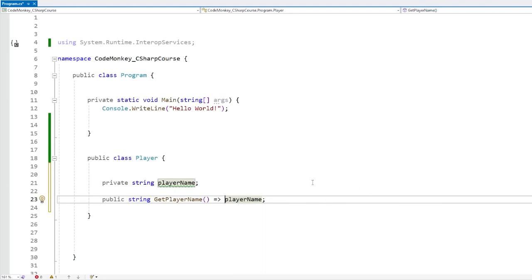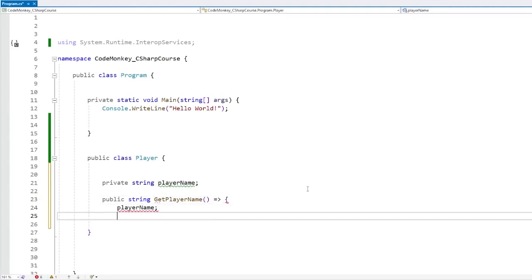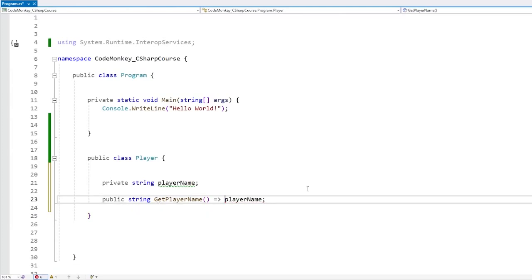Now this method, expression bodied members, is really only meant for extremely tiny pieces of code. In fact, you can't even do a code block with this syntax. So if I try opening and closing a code block, nope, this is not valid code. You cannot do a code block with this syntax, which means that this feature can really only work with single instructions. You cannot use this on things that require multiple instructions.